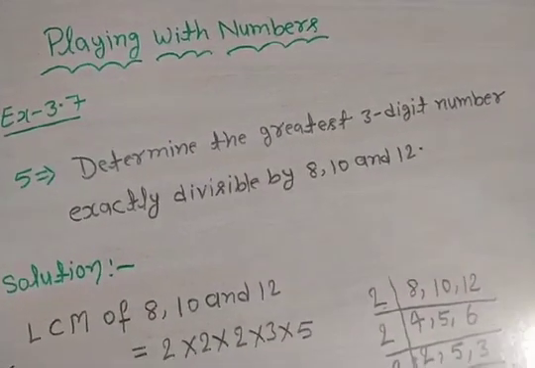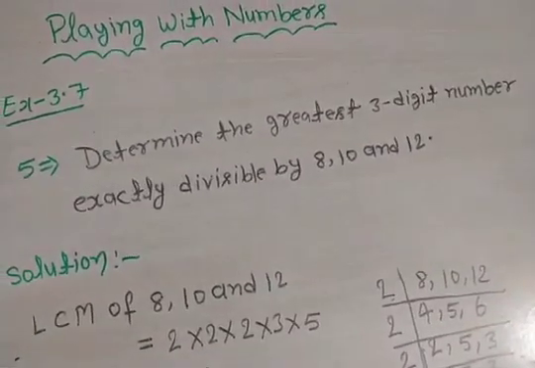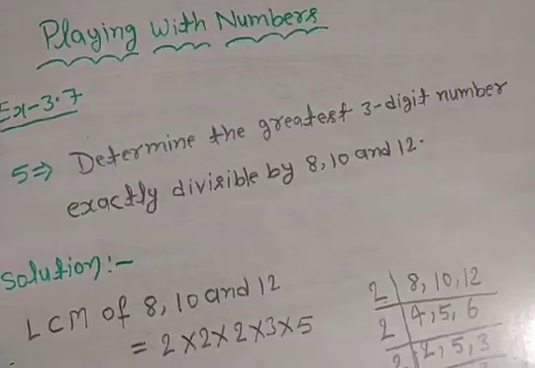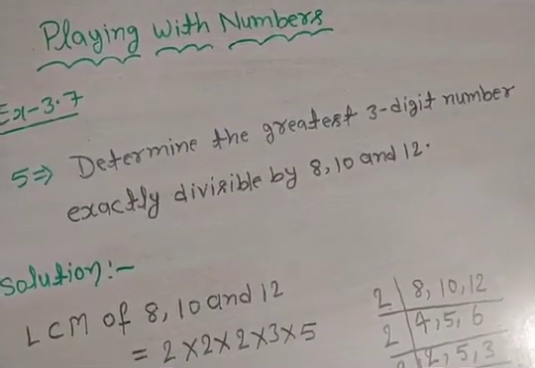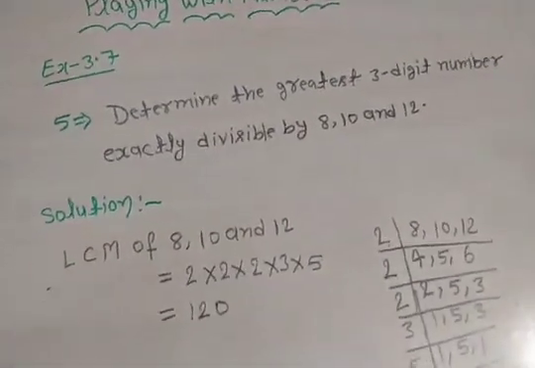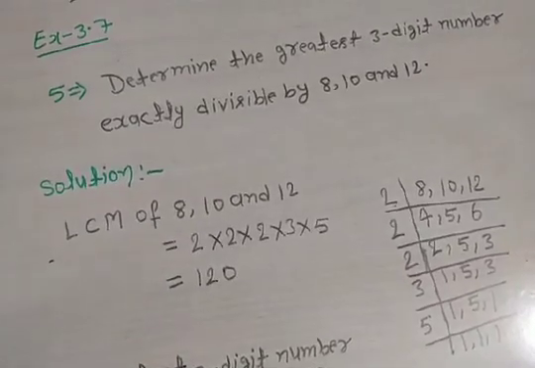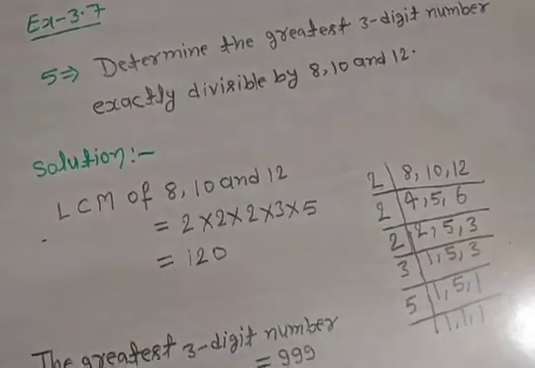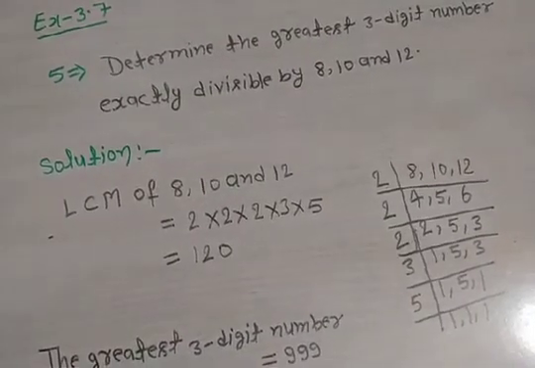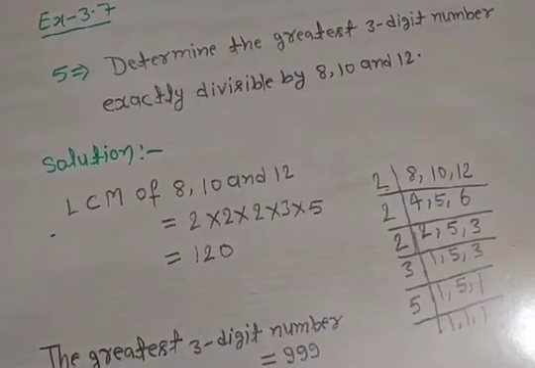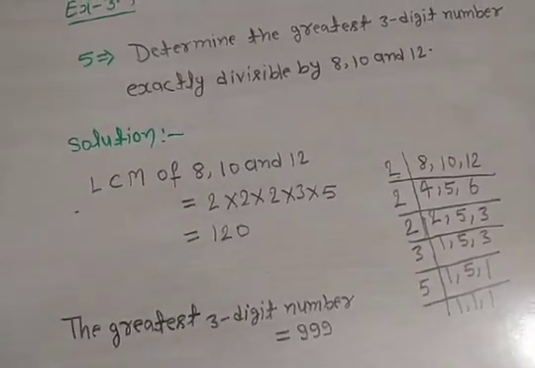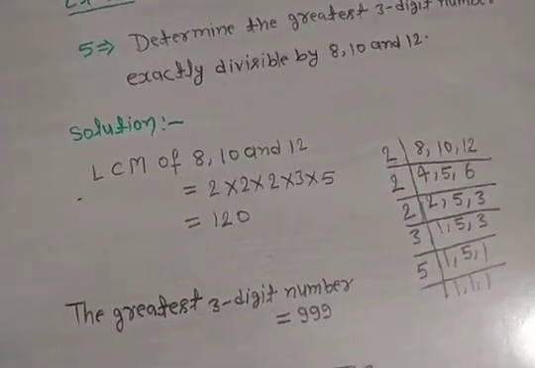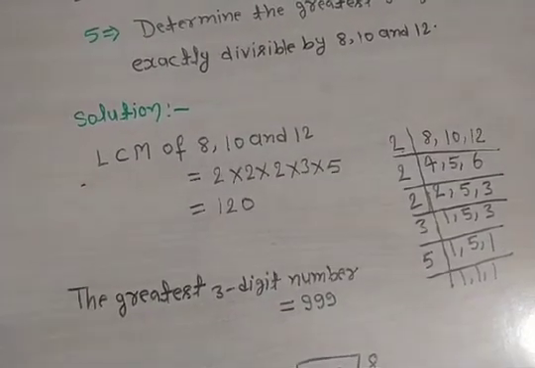Let's see the given question again. Determine the greatest three-digit number exactly divisible by 8, 10 and 12. So first we find the LCM of 8, 10 and 12 by the division method. In this way the LCM is 120. Okay, now we know that the greatest three-digit number is 999.